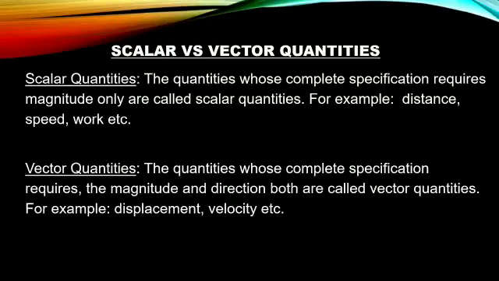I hope the term physical quantity is clear to you. So scalar quantities are those जिन्हें specify करने के लिए we only need magnitude. Magnitude means numeric value. Like if I say the mass of an object is 1 kg, I am only giving the magnitude, the number one. So all those quantities which need only magnitude are called scalar quantities. जिसमें आता है speed, distance, work, etc. Why speed and distance come here, we'll learn in the upcoming topics.